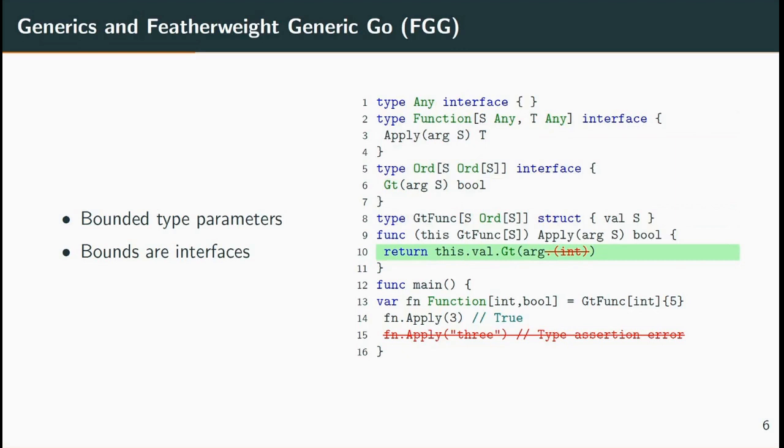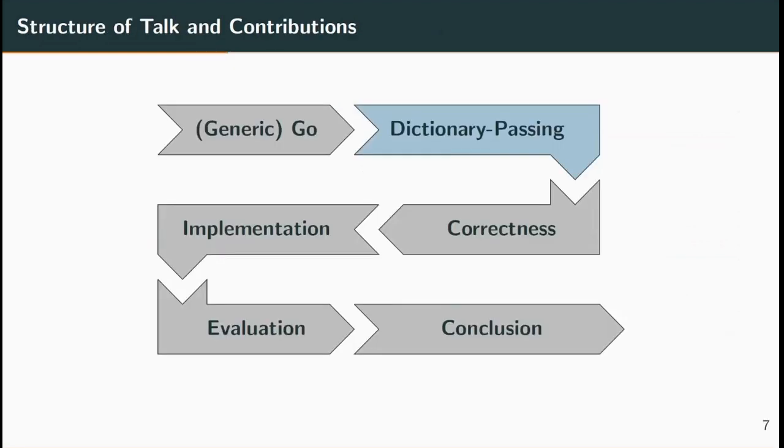Invoking a method on a generic variable, such as this.val.greater, is called a generic method call. Calling the greater-than function of int.apply with the int 3 works as desired, but calling the same function with the string literal "3" is rejected at compile time. We've successfully caught the type error statically rather than at runtime. We now move on to the dictionary passing translation.